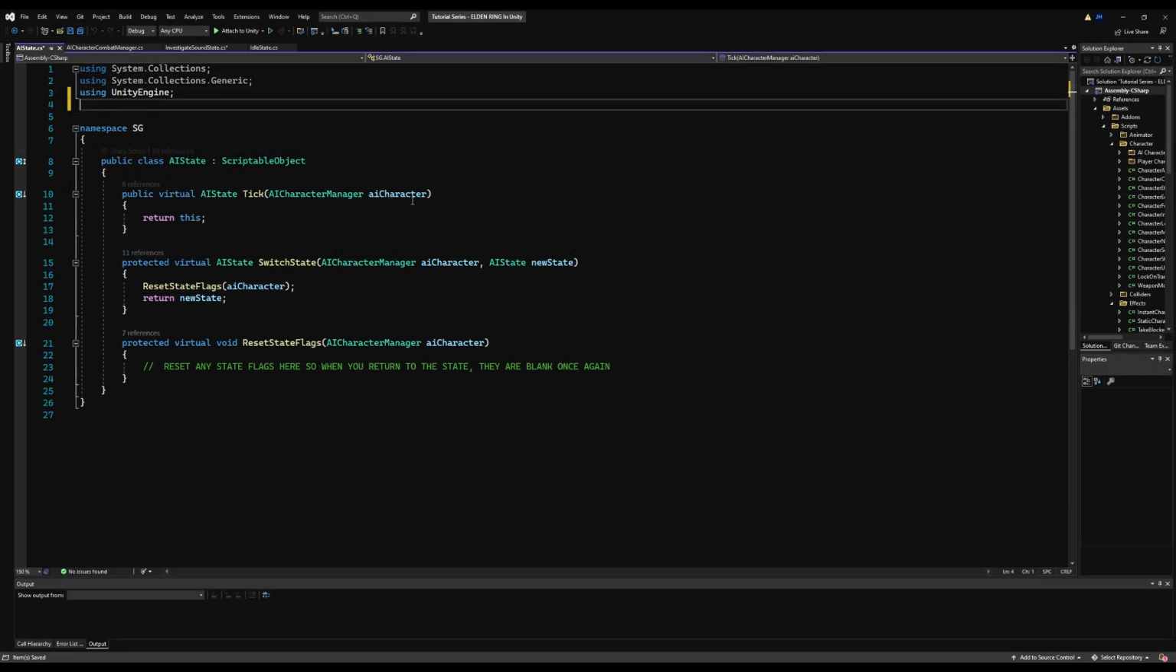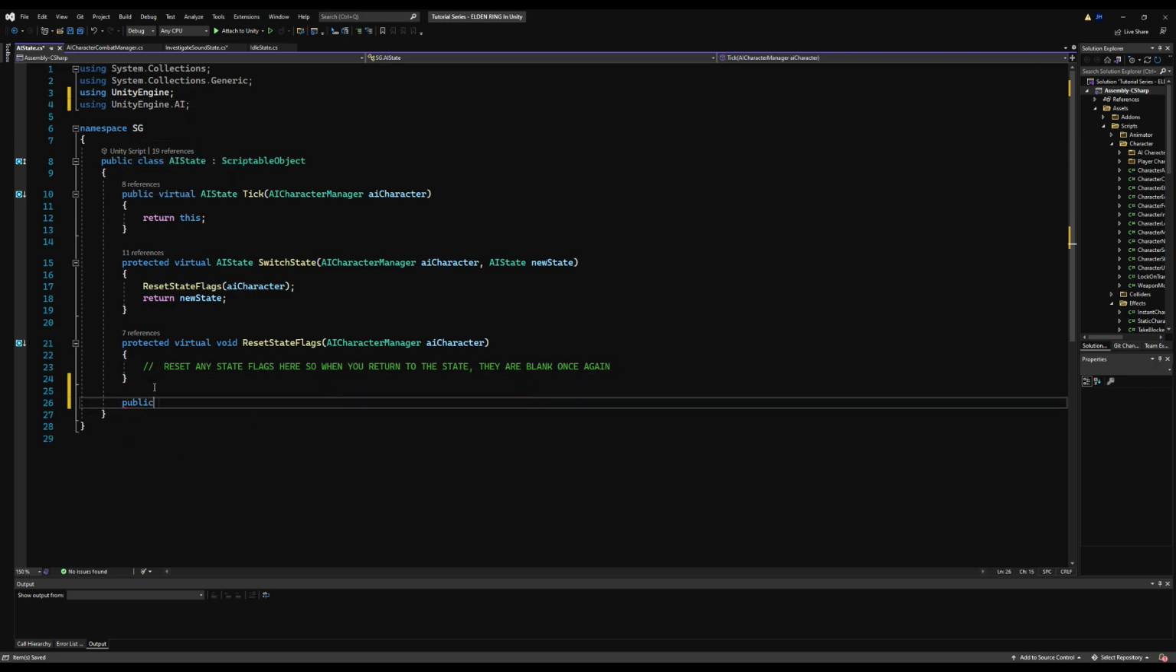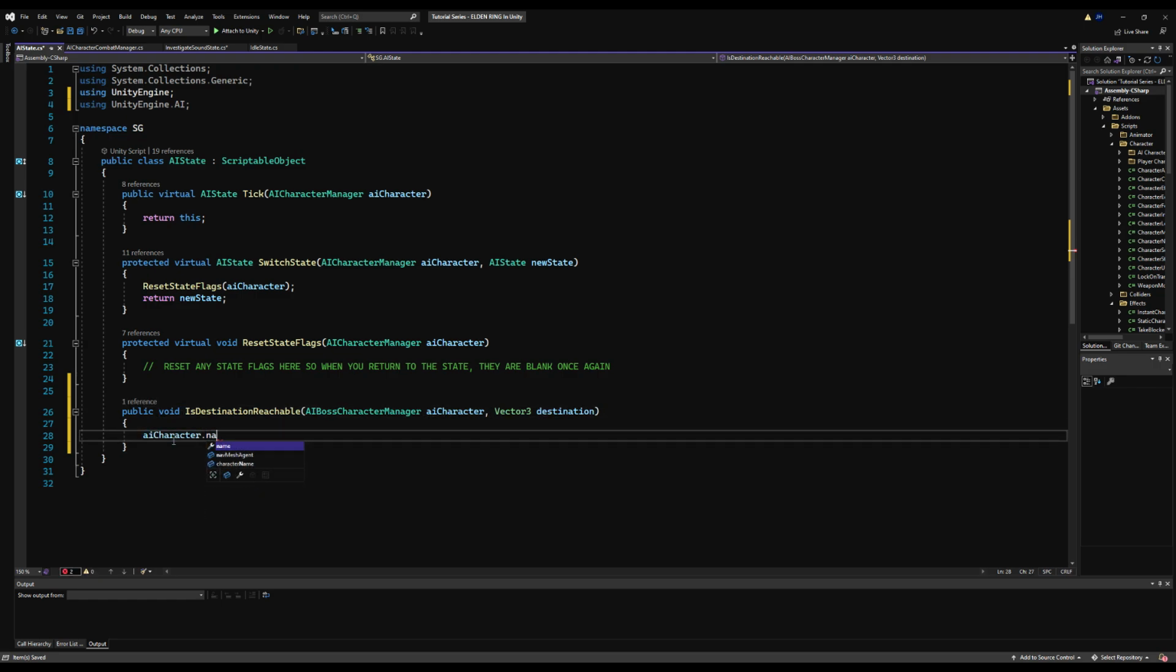So we can go over and do this by saying using UnityEngine.AI. And then right under reset state flags, I'm going to make a new function, a public virtual void for IsDestinationReachable. And that should be a bool, actually, not a void. It's my bad. I'll correct that in a moment. We're going to pass an AI character manager, call this AI character, and we're going to make it require a destination under a variable type of Vector3. So we're basically going to check the nav mesh to see if we can actually walk to this position.